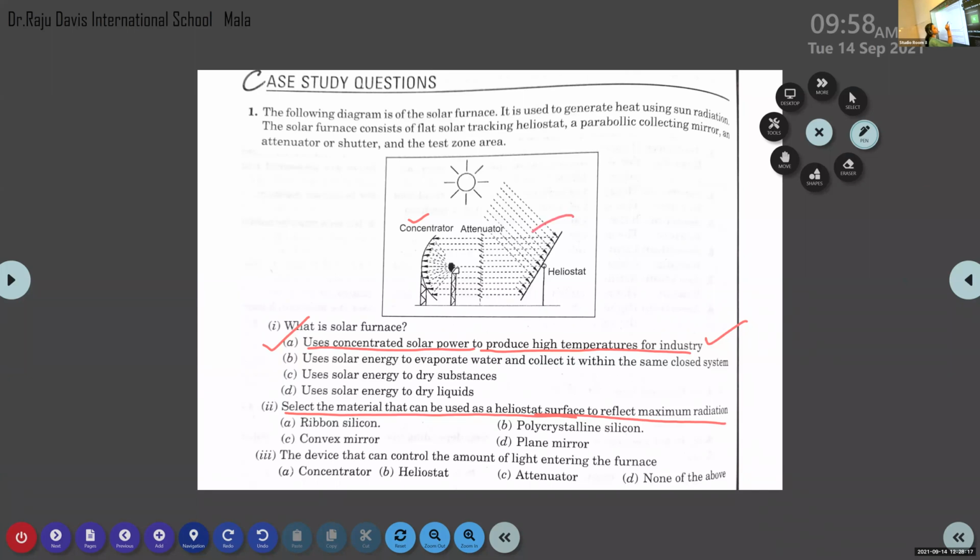You just observe the image, students. So we can use a plane mirror. Plane mirror is the right answer, because polycrystalline silicon or ribbon silicon is not a reflecting surface. We need a reflecting surface, then only can we reflect more of the radiation that is coming from the sun. So the correct answer is plane mirror.